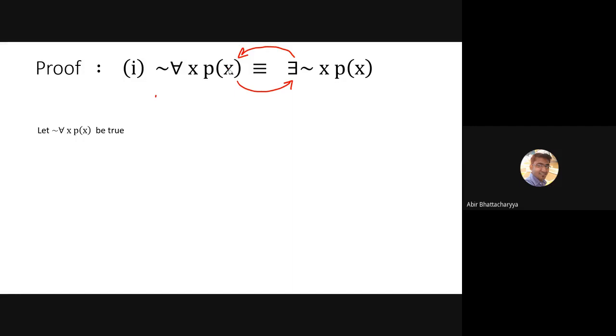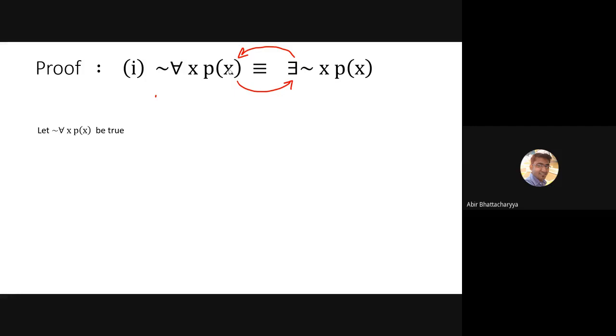In the first part, we will prove that the negation of the universal quantifier implies the existential quantifier of negation of px. In the second part, we will prove that the existential quantifier of negation of px implies the negation of the universal quantifier.